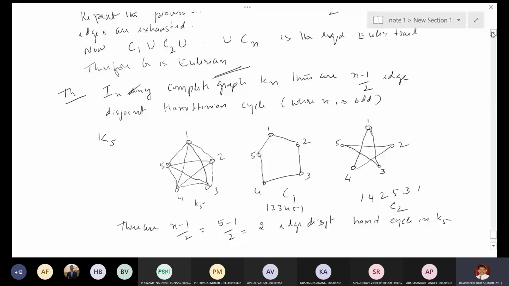It may have some vertices in common, of course, all vertices in common, but no edges in common, right? That is called edge disjoint Hamiltonian cycles. The question is, how many edge disjoint Hamiltonian cycles are there in a complete graph K5? The result says there are n minus 1 by 2 edge disjoint Hamiltonian cycles.